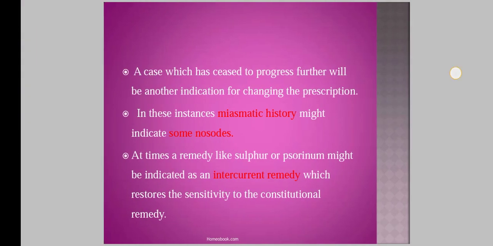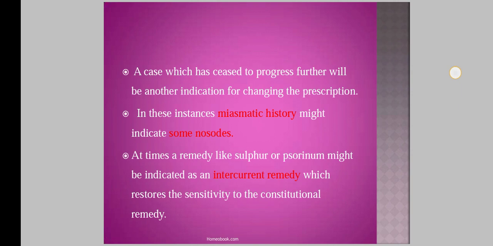Then a case which has ceased to progress further will be another indication for changing the prescription. And also in these instances miasmatic history might indicate some nosode. That is, there may be some necessity of some nosode.